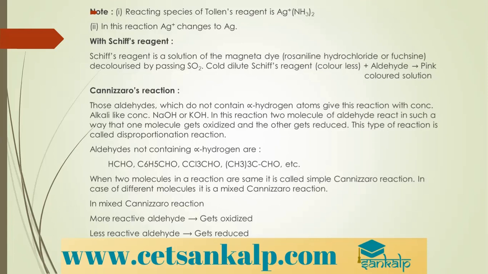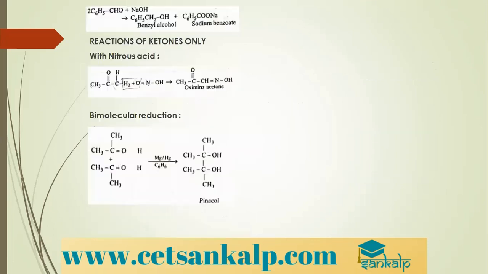You can see there, those aldehydes which do not contain alpha hydrogen atom give this reaction with concentrated alkali, that is 50% NaOH, or you can use 50% KOH. You use any aldehyde which does not have alpha hydrogen, you get a disproportionation reaction occurring, which we call Cannizzaro's reaction. You can see examples. Now reactions of ketones only.